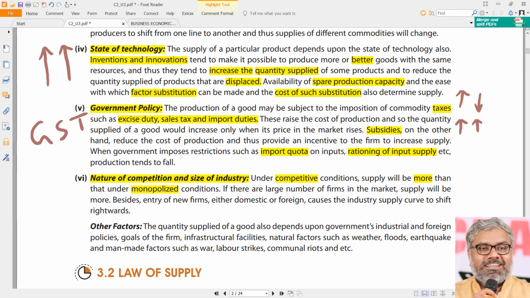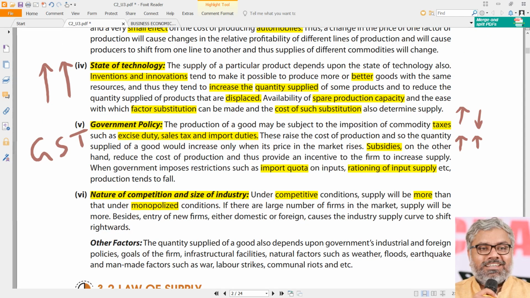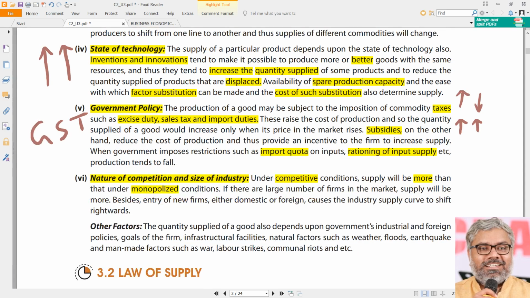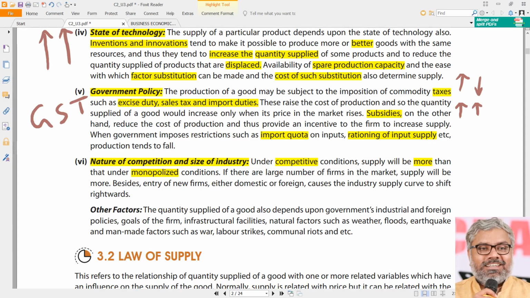We should only understand what is the impact of these factors on the supply, first point. For understanding, we just have an example of competitive conditions. Competitive conditions need not have an example. Whatever we see daily is competitive only. In exceptionally rare cases, there will be monopolized conditions where the suppliers will intentionally, deliberately reduce the supply. That's what we should understand. And that is the reason supply will be relatively lesser in monopolized conditions. That's it. And the supply curve and all, we don't need to look at it now. We'll come to that anyway.